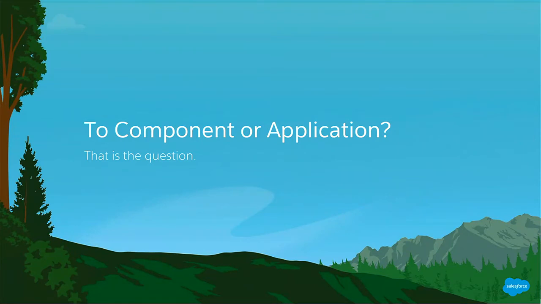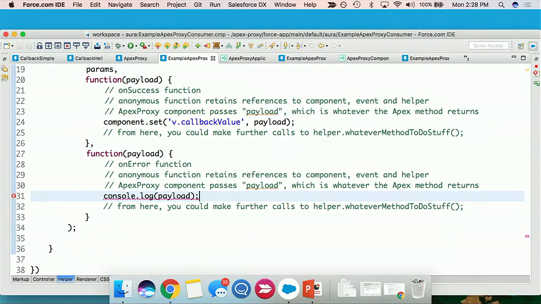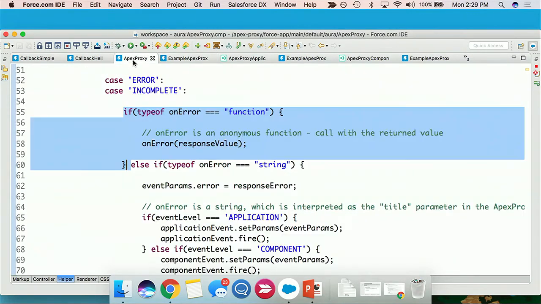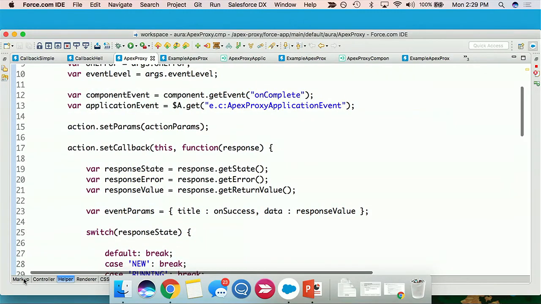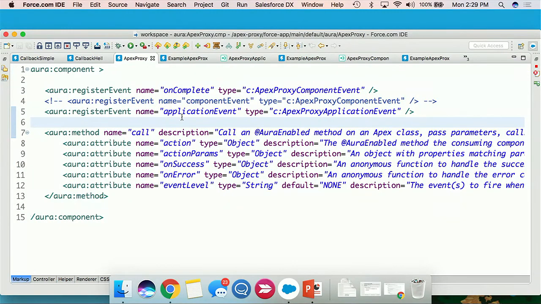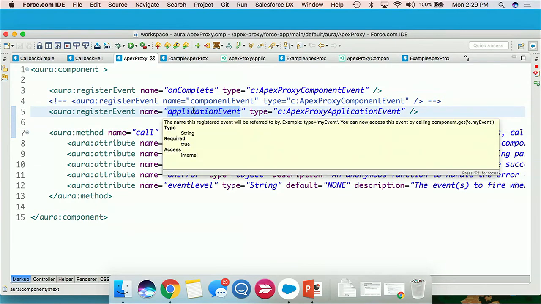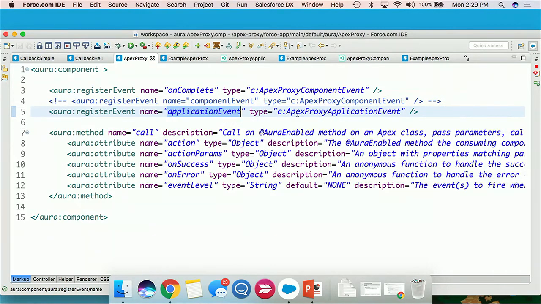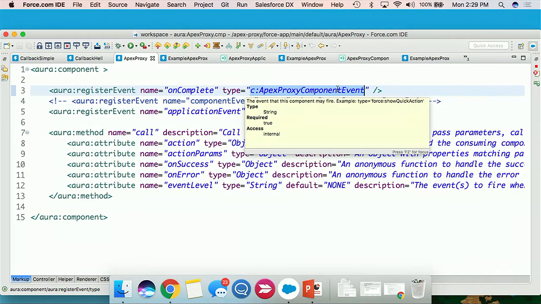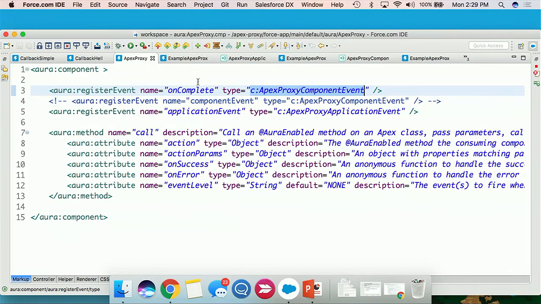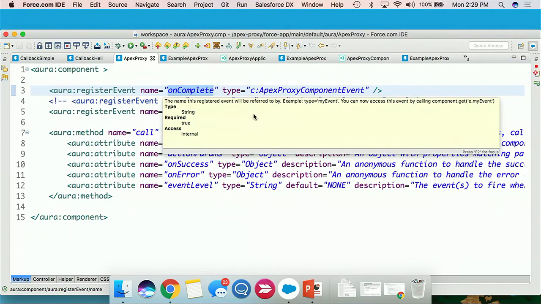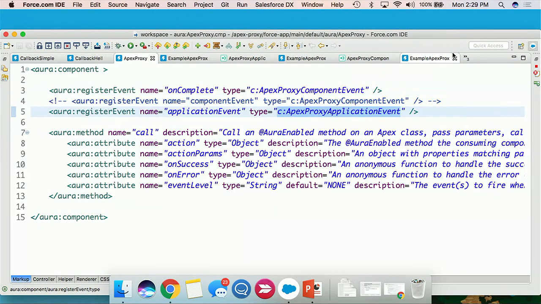So let's take a look at some events in the context of our Apex proxy. I glossed over this at the beginning. I've got two events out here that my Apex proxy is ready to broadcast. We've got an Apex proxy application event, and then we've got an Apex proxy component event. And that Apex proxy component event is attached to an event called onComplete. Let's take a look at the application event first.